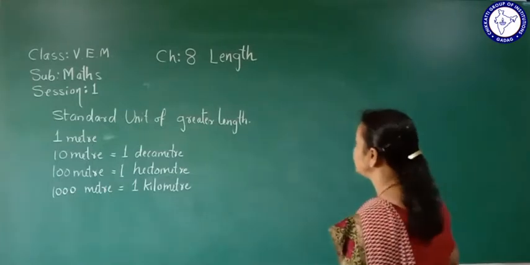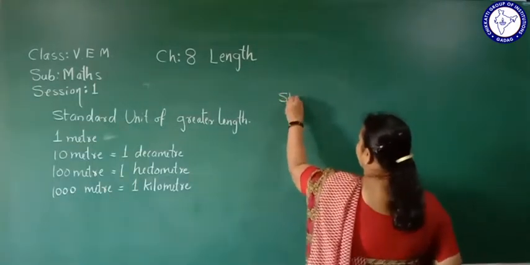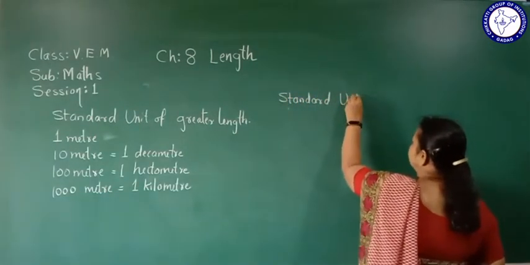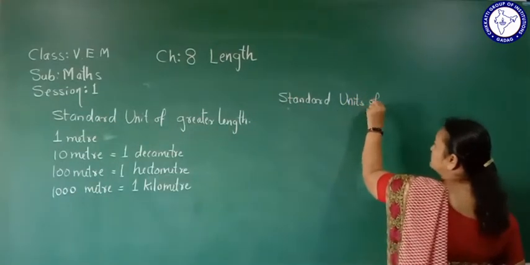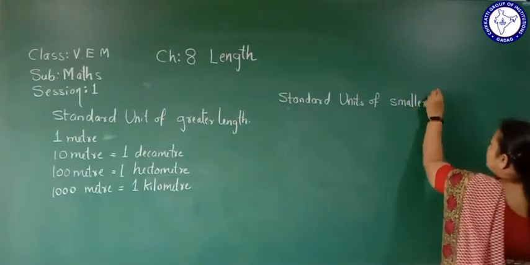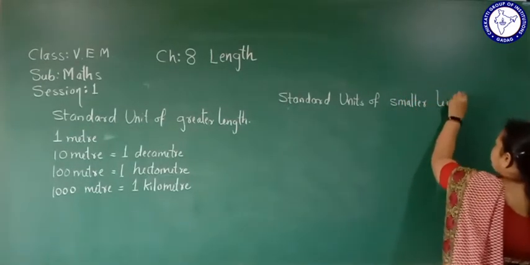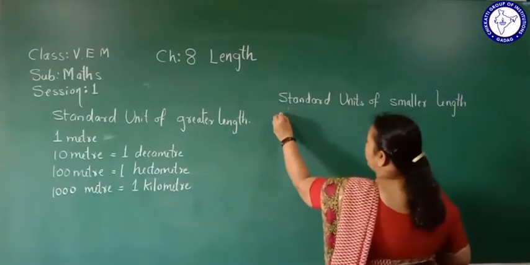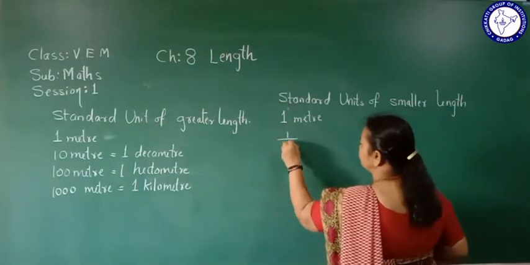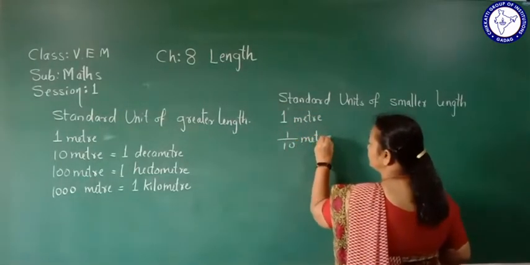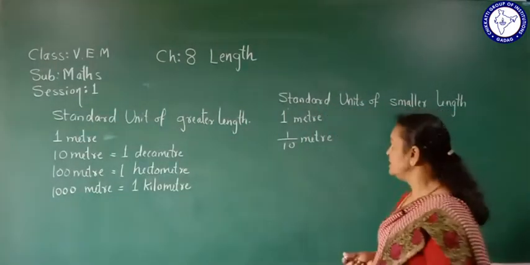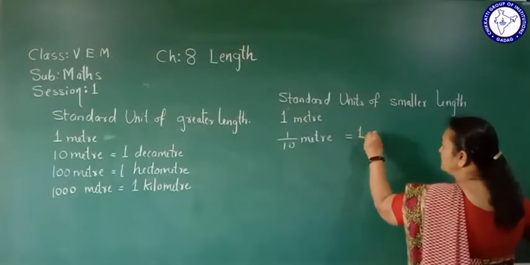Then let me go to standard units of smaller length. Here 1 meter we know. Then 1/10 of a meter. If 1 meter is divided into 10 parts, then we call each part 1 decimeter.